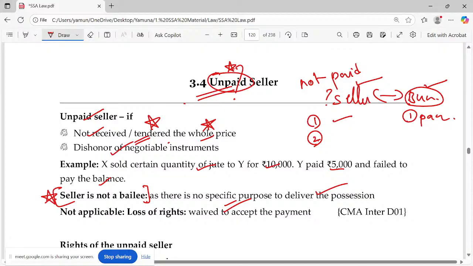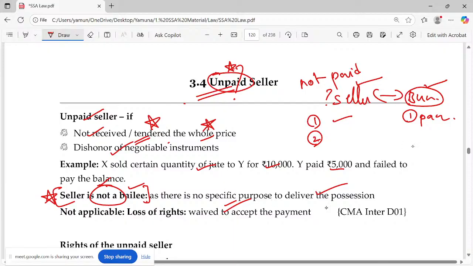Buyer is not paying the money. என்ன பண்ணுவாங்க? ஓனர்ஷிப் கொடுத்தாச்சு, பொசிஷன் கொடுத்தாச்சுன்னா பையர்கிட்ட இருந்து பணத்தை எடுக்கவே முடியாது. என்ன பண்ணுவீங்க? It's very logical and law says it's accepted. Unpaid seller, here you cannot treat him as bailee. Law says you should not treat him as bailee.